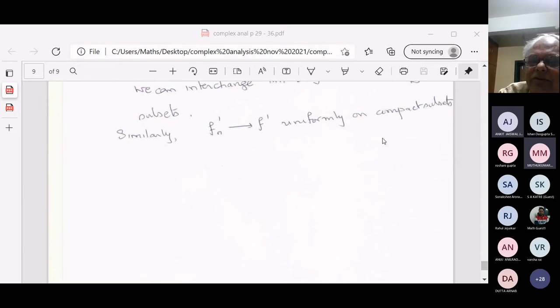Kn is contained in Kn plus 1, and Kn is contained in interior of Kn plus 1, and interior of Kn plus 1 is contained in Kn. So Kn is contained in interior of Kn plus 1, which is contained in Kn, and union of Kns is equal to A. And therefore, union of the interiors of Kns is also equal to A.